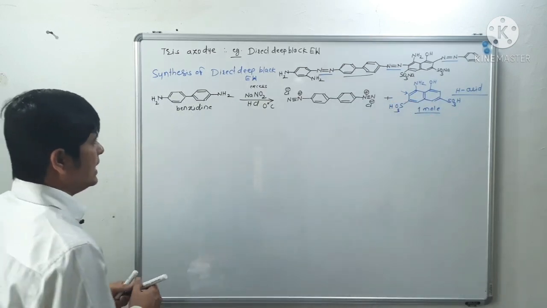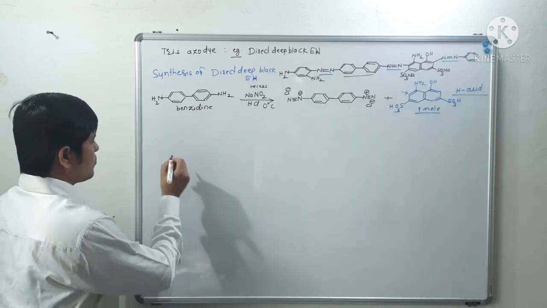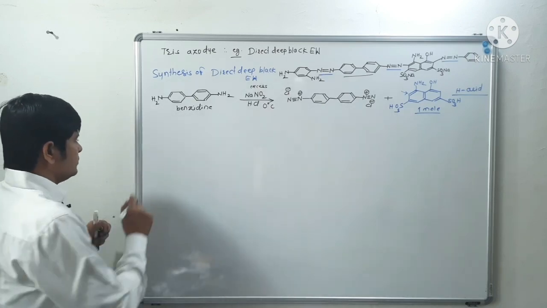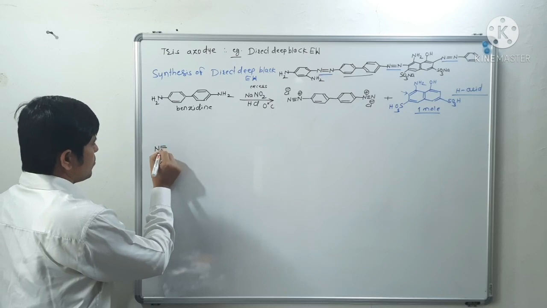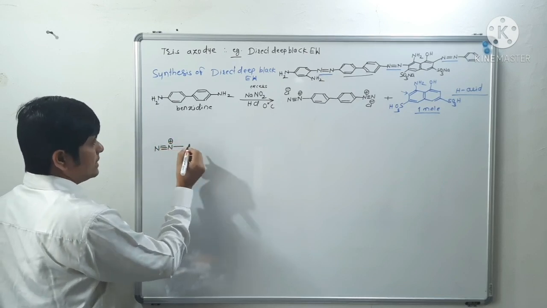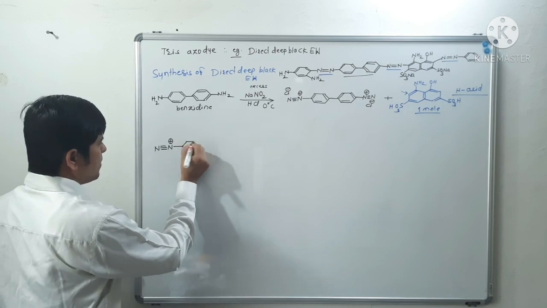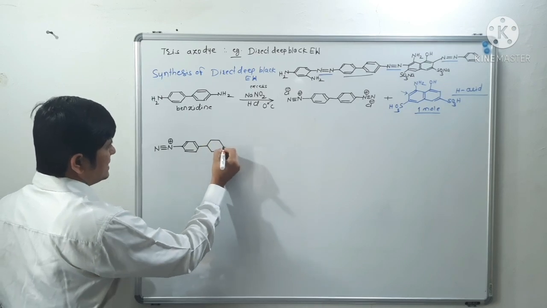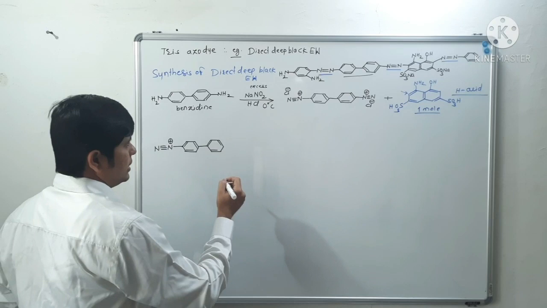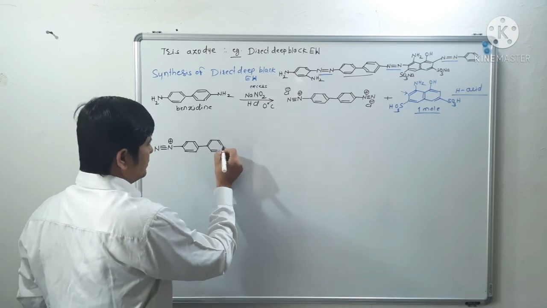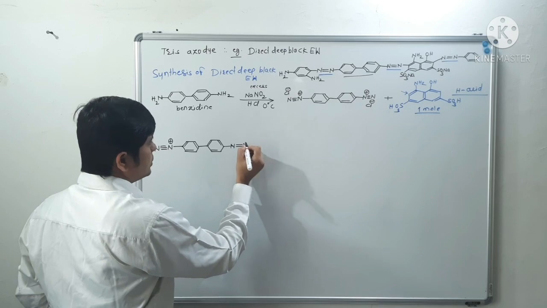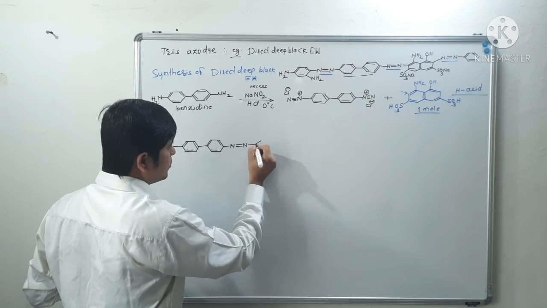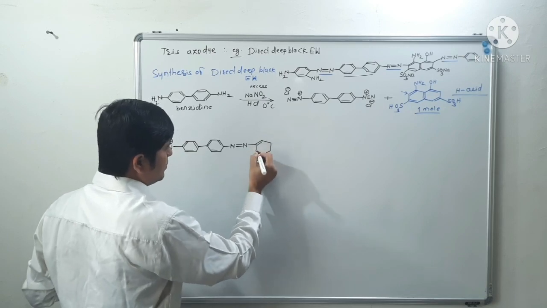So we write the structure of benzidine as it is, and the rest of the structure as it is. Don't worry about the big structure; structures are only big, but the chemistry is so simple. There will be a coupling, so N triple bond N will get converted into N double bond N.